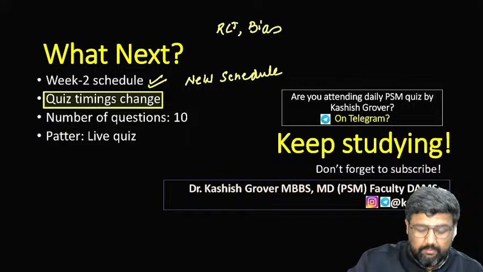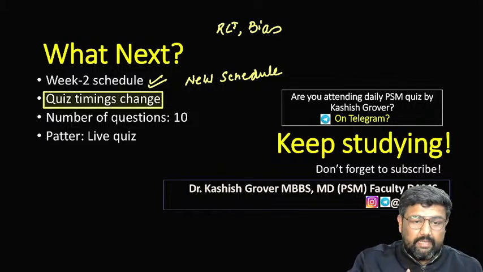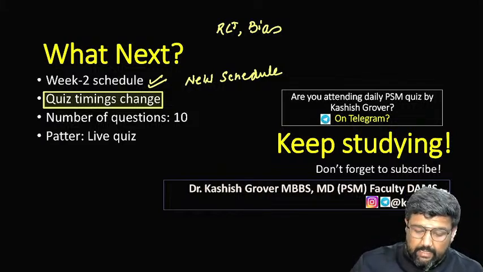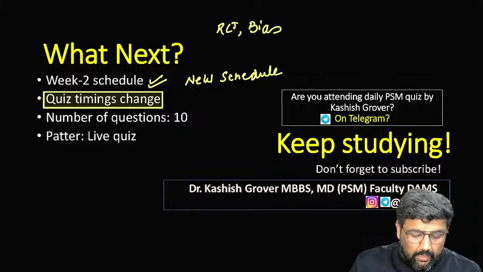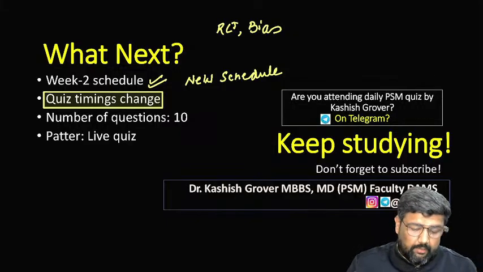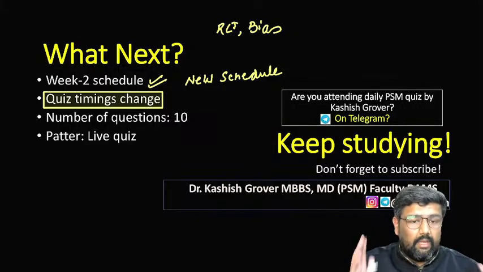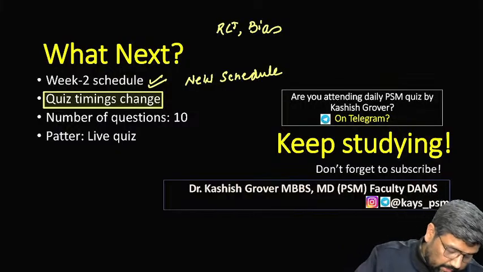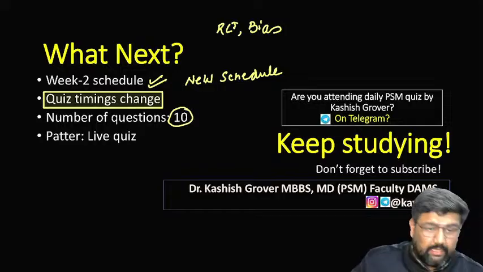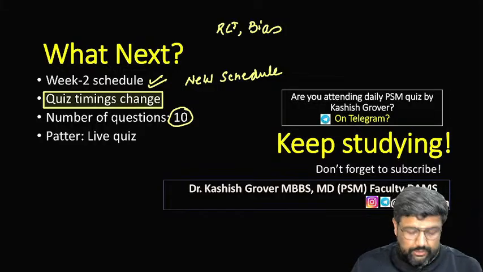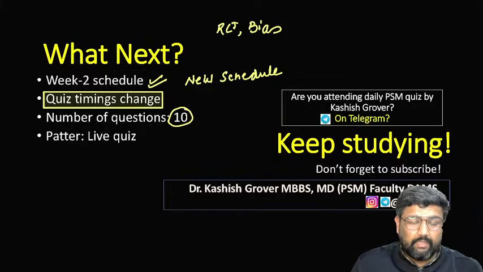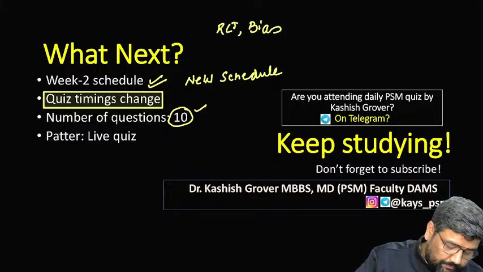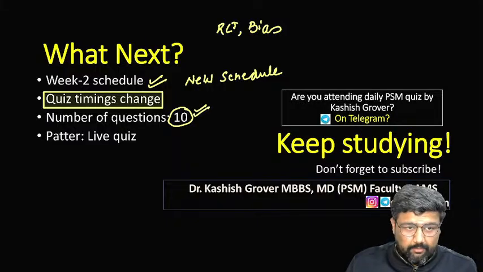PSM is sorted. I'll try my best to give you the whole month schedule, but for this month I will definitely give. Many students gave feedback that 5 questions are less and we need to practice more, so from tomorrow, 10 questions, that's a promise.